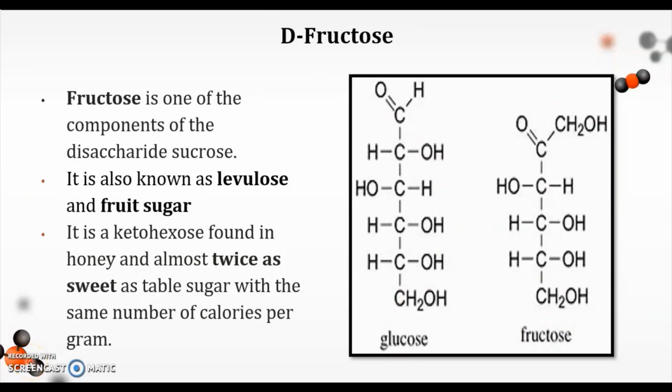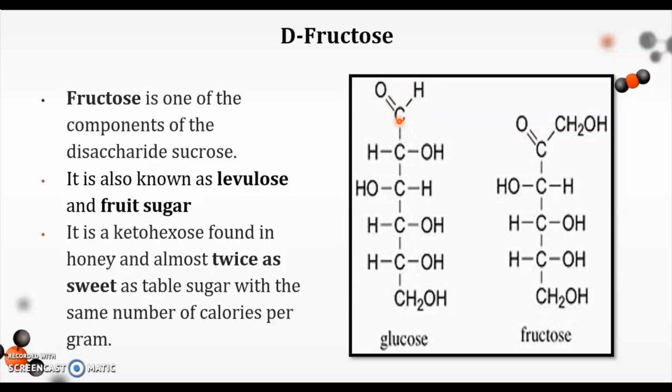The next sugar is D-fructose. It is one of the components of the disaccharide sucrose. It is also known as levulose and fruit sugar. Let us now take a look at the picture and see if there are similarities and differences between these 2 sugars. First, let us take a look at glucose. The carbonyl group is present in the terminal end. Therefore, glucose is an aldehyde.